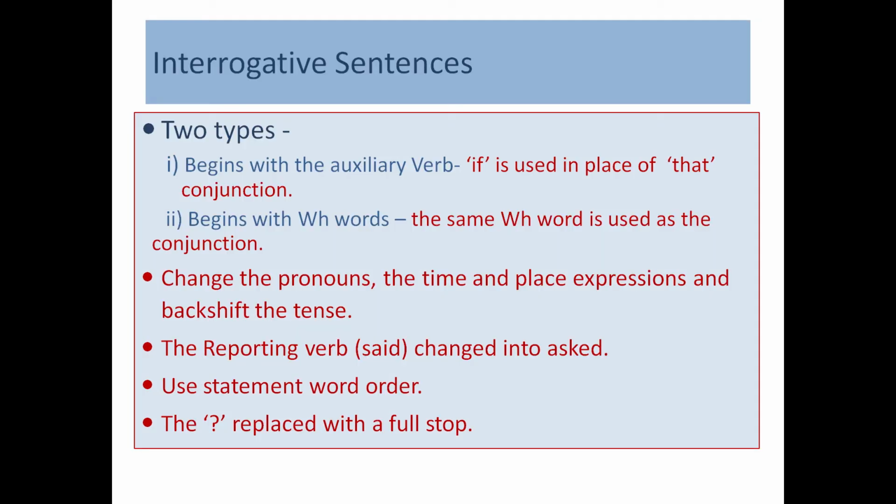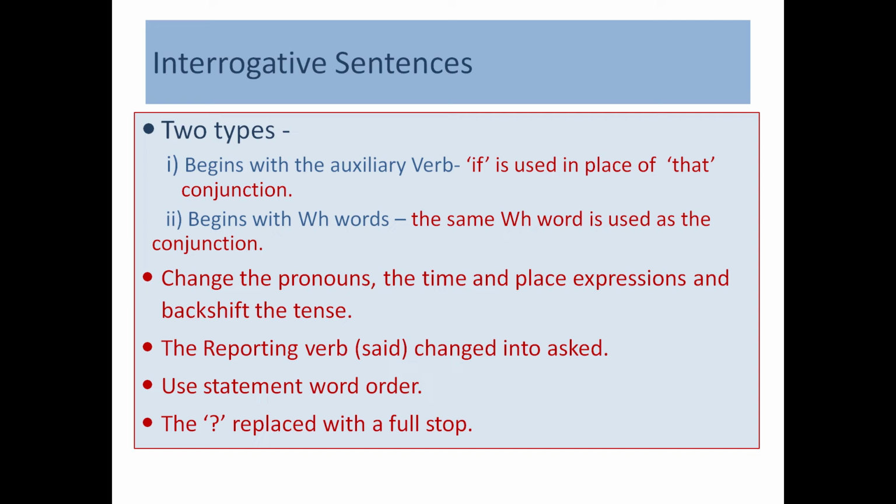So far we have seen how to change assertive sentences or statements from direct speech to indirect speech. Now let's learn how to report questions. Interrogative sentences are those sentences which ask questions. Every interrogative sentence ends with a sign of interrogation. There are two types of questions. The first type begins with an auxiliary verb, and the second type begins with WH words or question words like what, where, when, why, how.